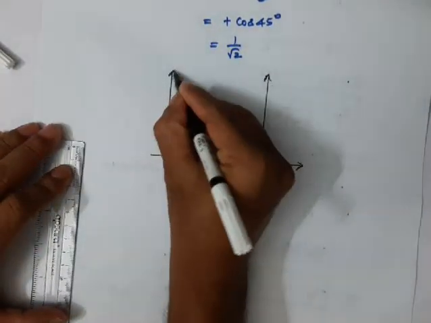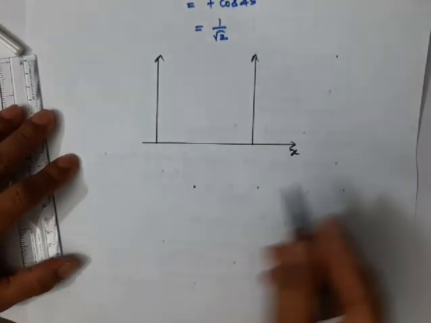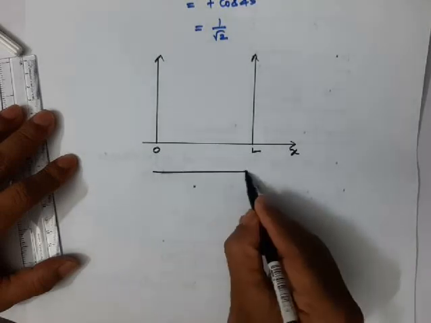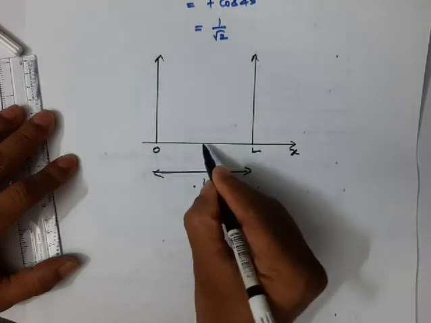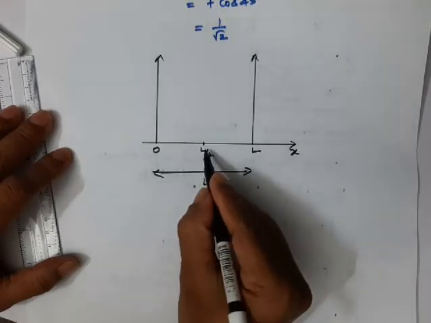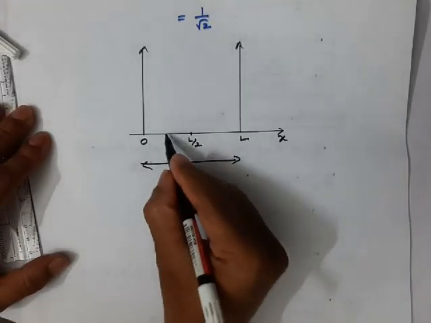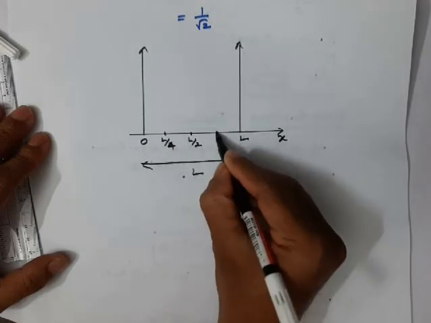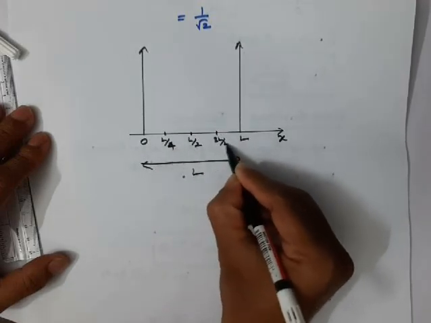So this is x, here x is equal to 0, here x is equal to L, and the length of the box is L, you know, and the middle of the box is L by 2. At the middle of the box, x value is L by 2, and here x value is L by 4, and here x value is 3 times L by 4.